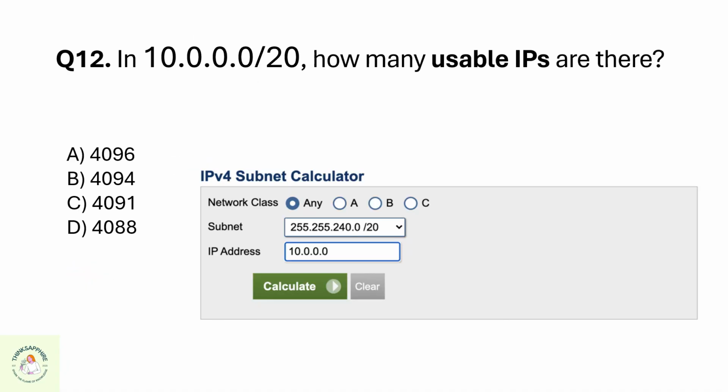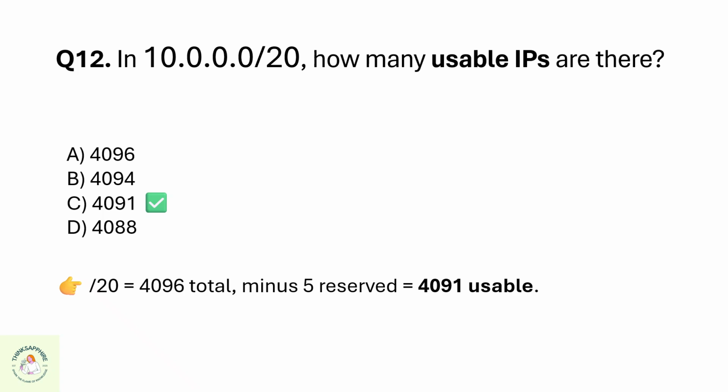Question 12. In 10.0.0.0/20, how many usable IPs are there? A. 4096, B. 4094, C. 4091, or D. 4088. The correct option is C. 4091.